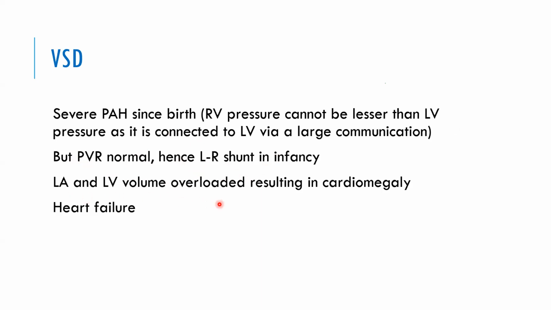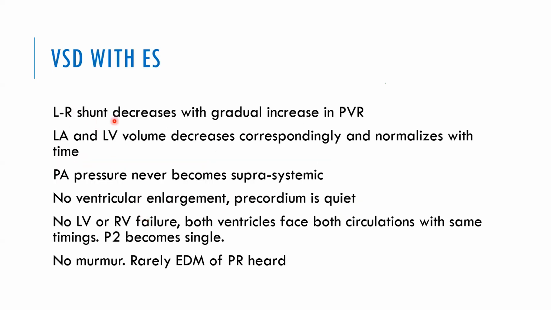There will be LA and LV volume overload, resulting in cardiomegaly, and the child will present with heart failure. Left to right shunt decreases with gradual increase in the pulmonary vascular resistance. The LA and LV volume decreases correspondingly and normalizes with time. The PA pressure can never become suprasystemic. This is another important thing you have to understand. Because RV and LV are connected with one big hole, PA pressure can at best go up to only systemic. Because the LA and LV were earlier enlarged, now that the shunt has become negligible, the LA and LV become normal. So there is no ventricular enlargement.